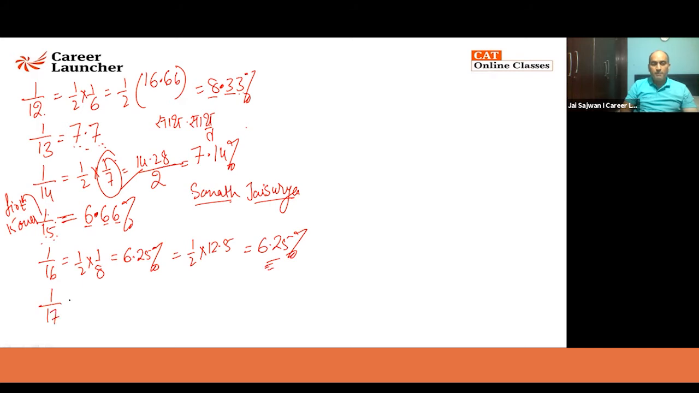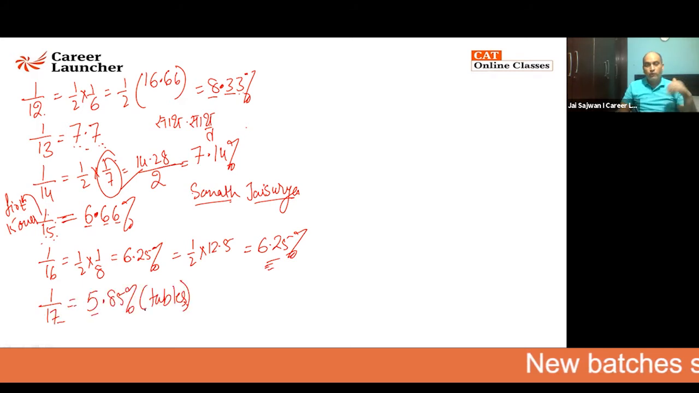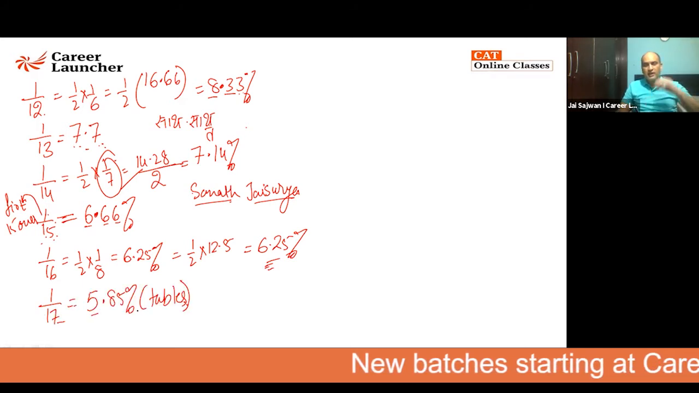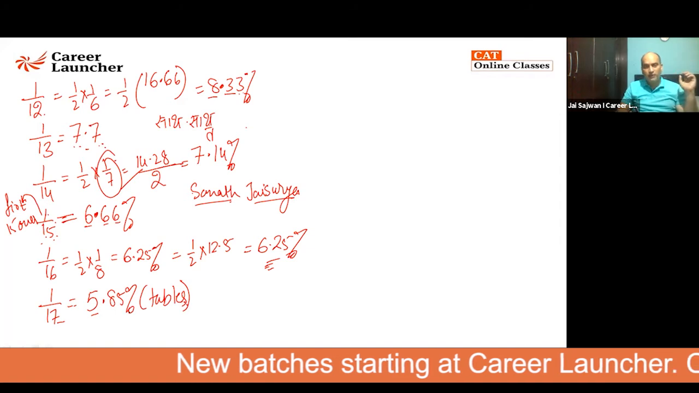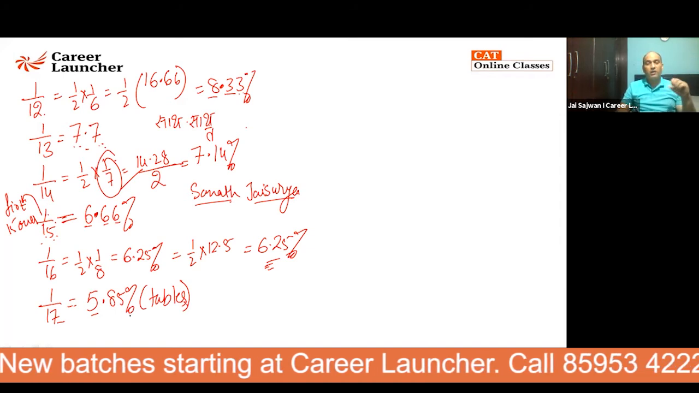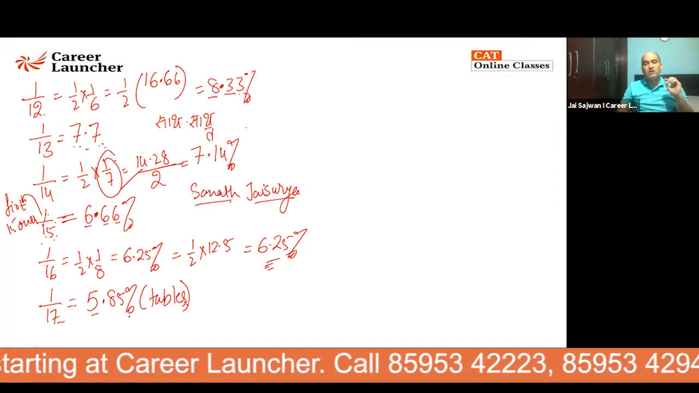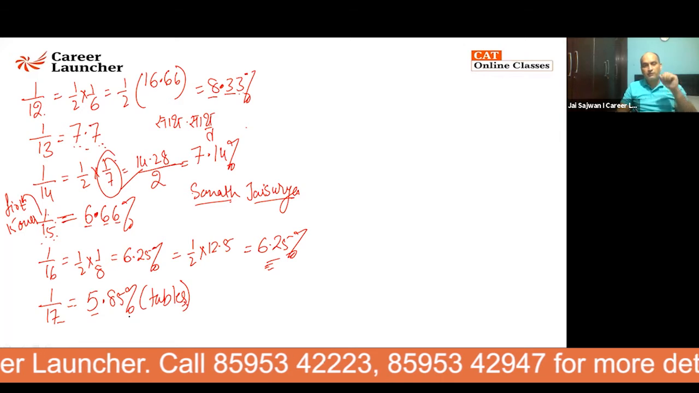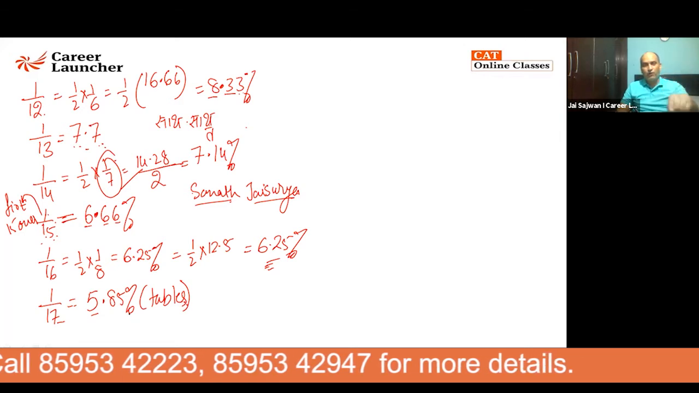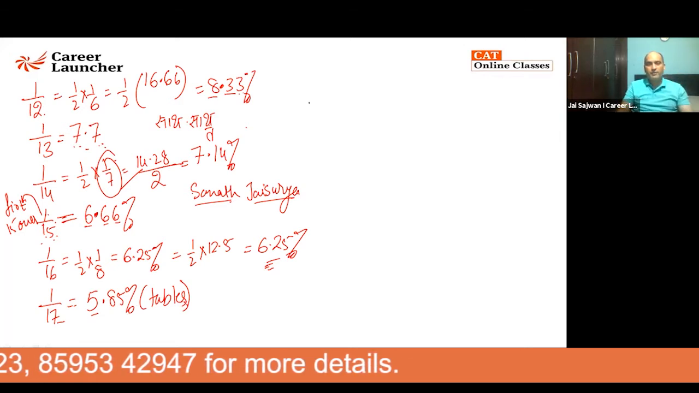Now, come 1 by 17. So when we talk about the tables, till 16, every Tom, Dick, Harry is comfortable with the table of 16. When it comes to the table of 17, there's only one thing people are aware of. 17 5s are 85. So I'll write 5.85.